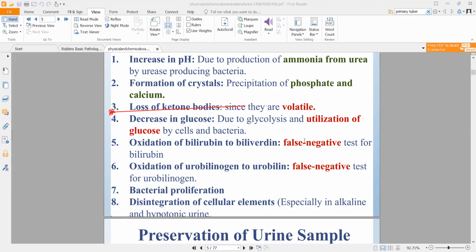Next, oxidation of bilirubin and biliverdin will occur. So this will give a false negative test. False negative test means it is not truly negative because you waited for so long. Oxidation of bilirubin and biliverdin occurred, meaning you are looking for bilirubin and biliverdin initially, and they were present in urine, but because you stored it for a very long period of time, or if you improperly stored it, you will not be able to get bilirubin and biliverdin even though the patient had bilirubin and biliverdin high in the urine. That is a false negative test.